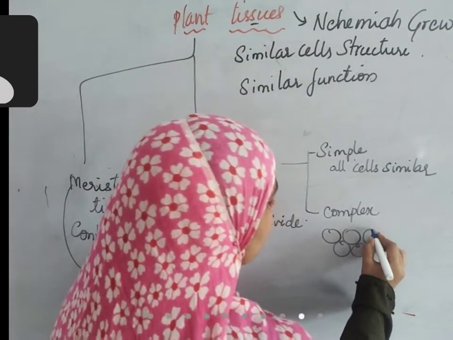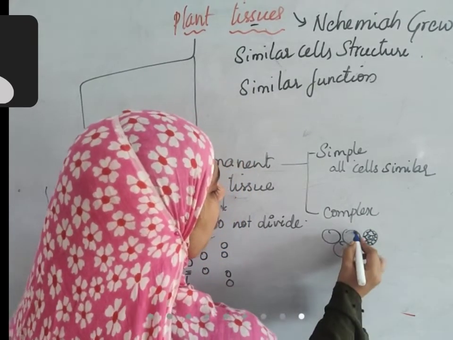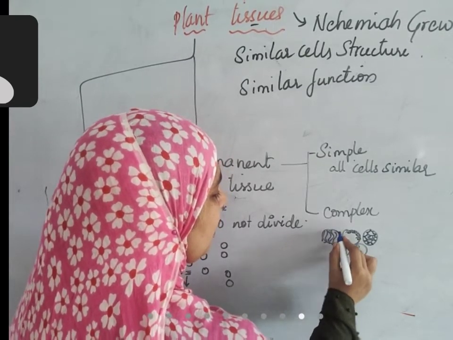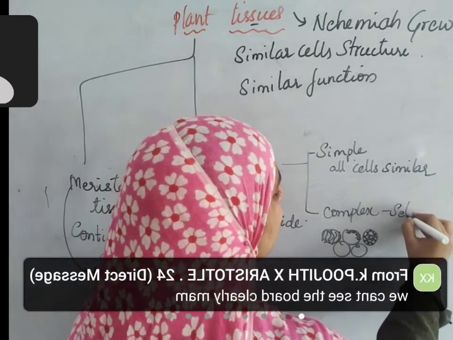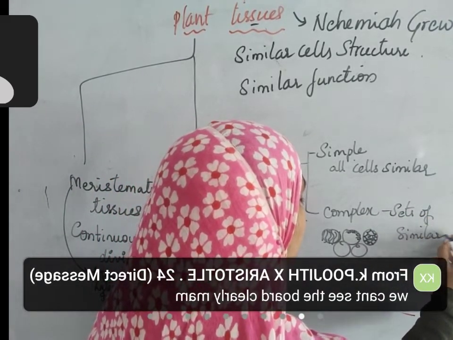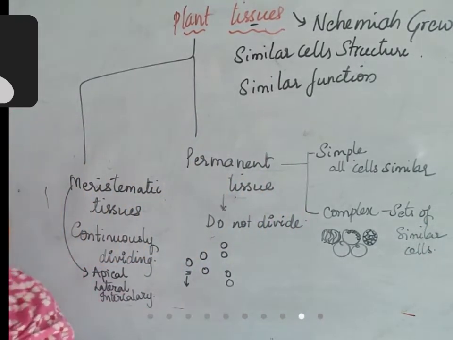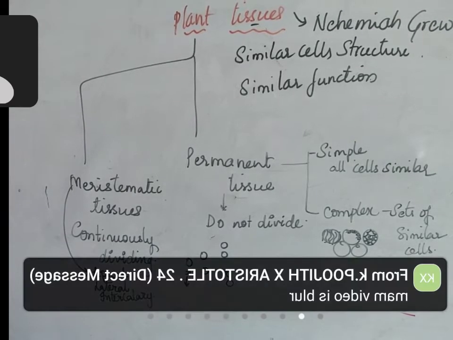This is one set, maybe all triangular, all rectangular cells are present here. All round looking cells are present here. All fiber like looking cells. So these small groups are formed. So it has sets of similar cells. These sets are different from each other. That is the difference between simple and complex tissue.